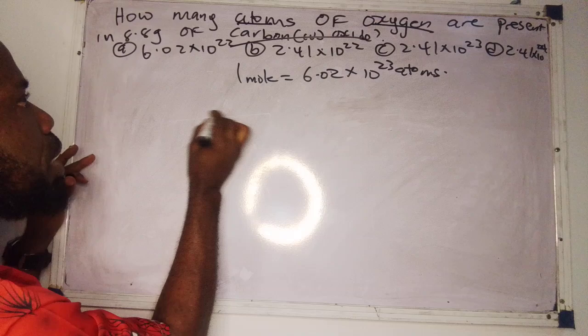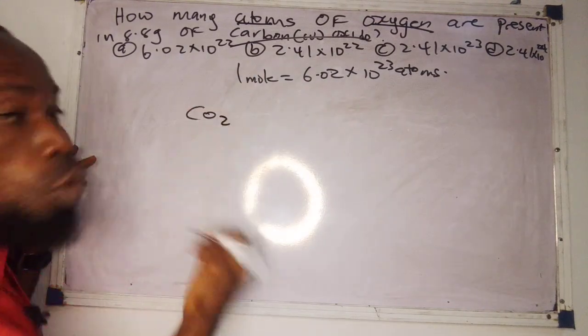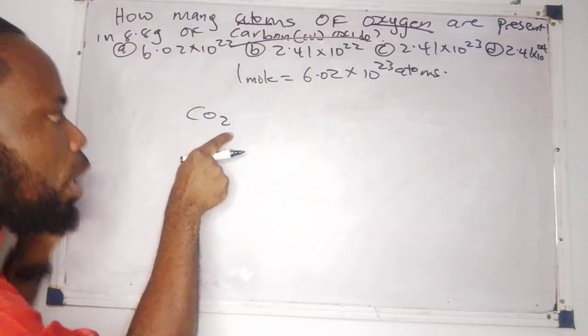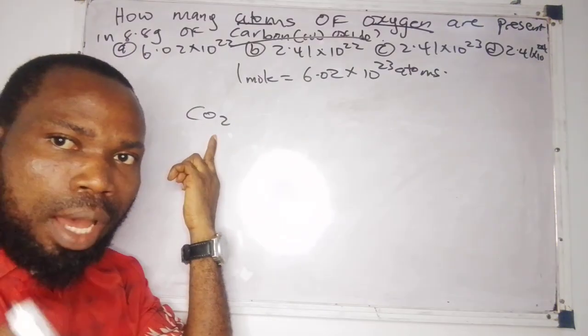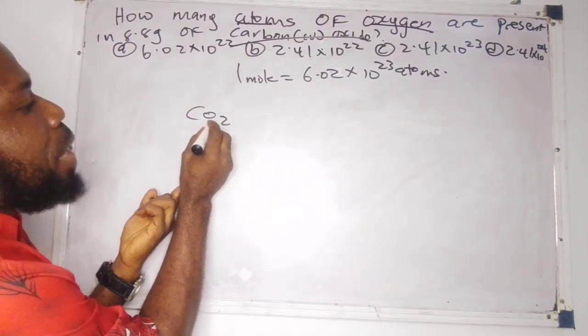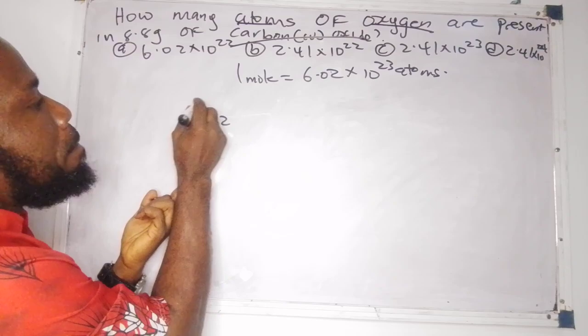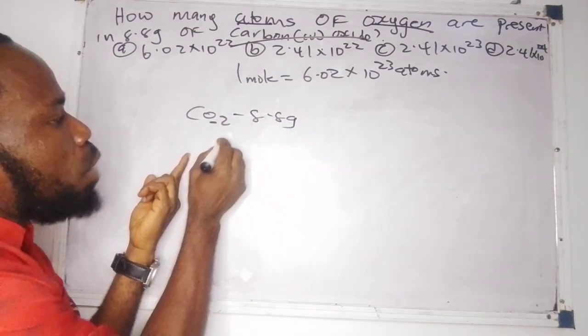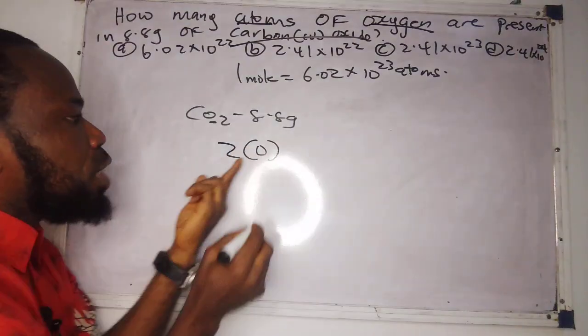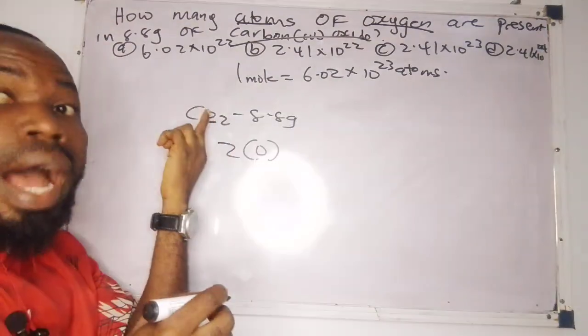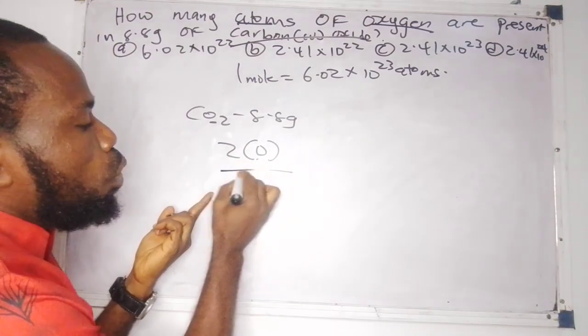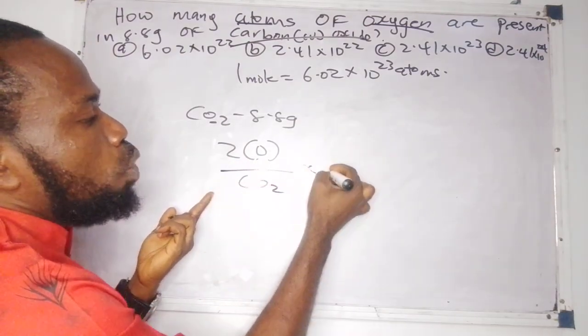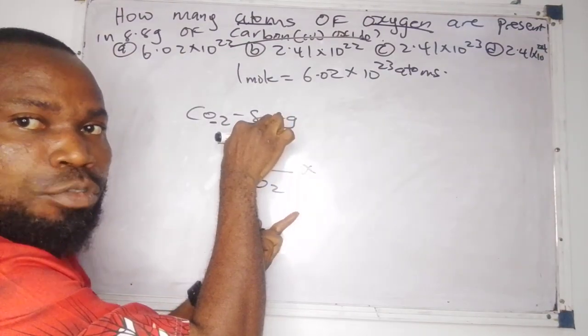You come here and remember carbon dioxide is CO2. This is the formula of carbon dioxide. Now I want to get the mass of oxygen inside the mass of carbon dioxide that they gave to us. How do I do that? I will say 2 bracket oxygen, because I have 2 atoms of oxygen in carbon dioxide, over carbon dioxide, times the mass of the carbon dioxide that they gave to us.